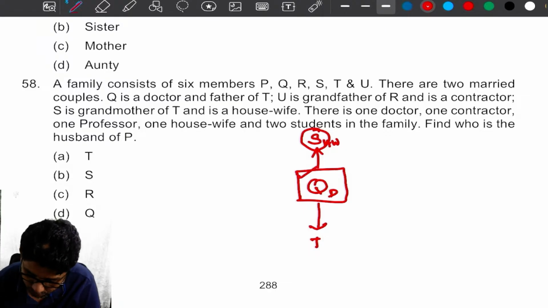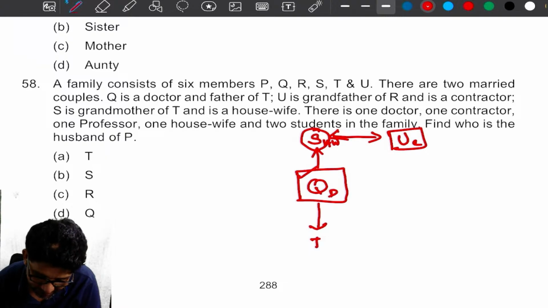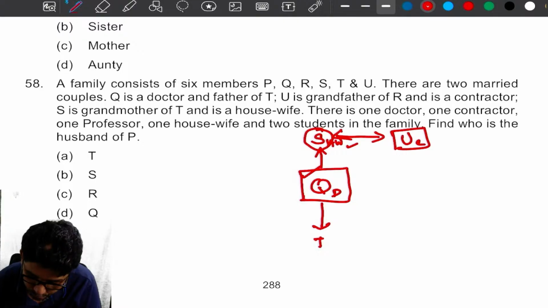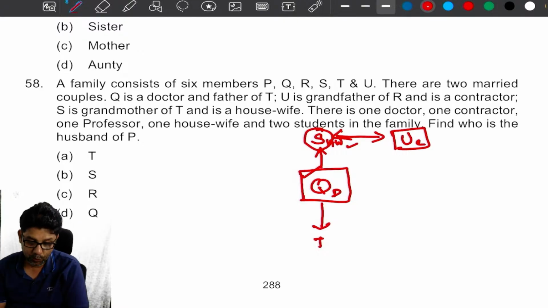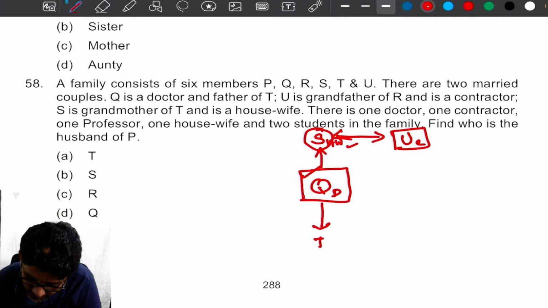One contractor. Definitely U, the grandfather, must be the contractor. One professor, one housewife. One housewife already came. And 2 students in the family. Find who is the husband of P. So here P must be whom? Let me check.